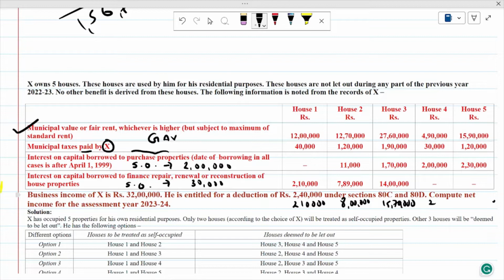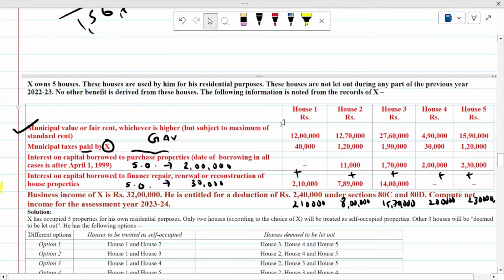And here 2 lakh and here 2,30,000. That means when property is let out, there is no limit of 2 lakh and 30,000. Whatever is the interest, that full is available as a deduction. Here you just have to make the total of these two amounts and you will get how much interest is allowed as a deduction. Why are we learning this? Because this is the important point.